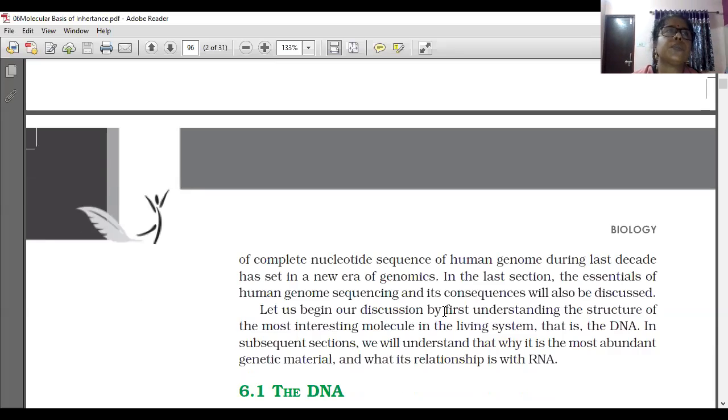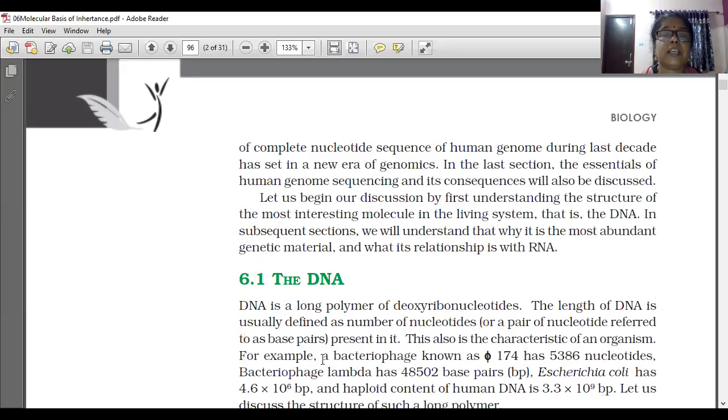Why DNA is used as genetic material in the majority of organisms, that we are going to learn. And what is the relationship of DNA and RNA. So now we are going to learn totally about DNA. So first we will learn DNA.